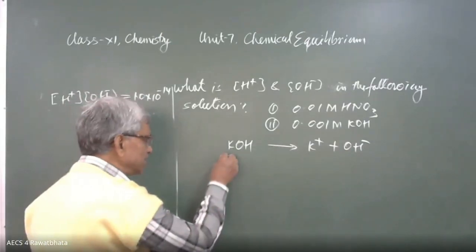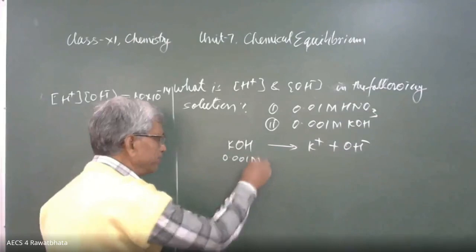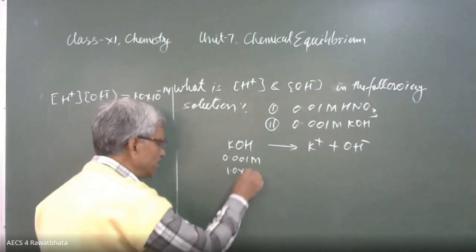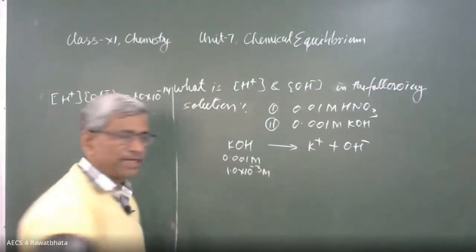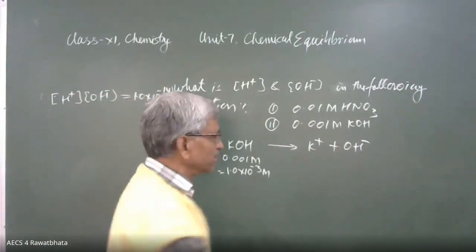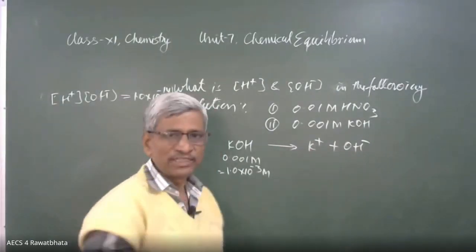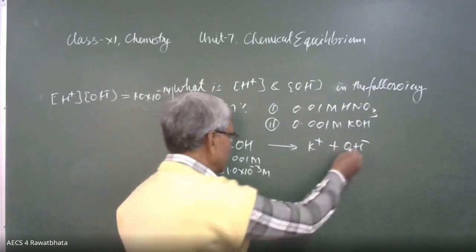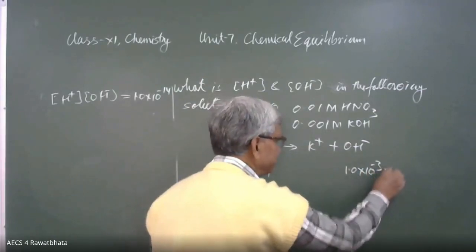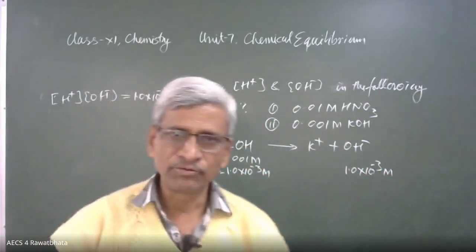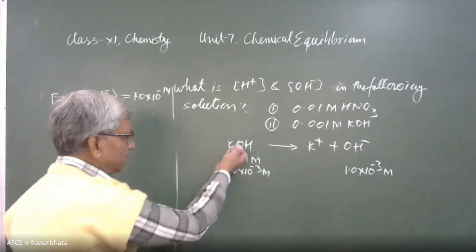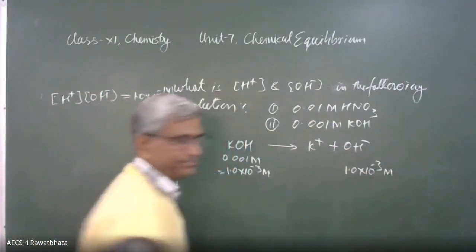And here the concentration is given: 0.001 M. Ionizing completely, its value is 1.0 into 10 raised to power minus 3 M. This can be written like this. Then what should be the OH ion concentration? We are concerned with OH minus, not with K positive. It will be the same. OH minus concentration will be 1.0 into 10 raised to power minus 3 M. Okay, children, is that clear? Strong electrolyte, complete ionization. That's why the concentration of the electrolyte as well as its ion will be the same.